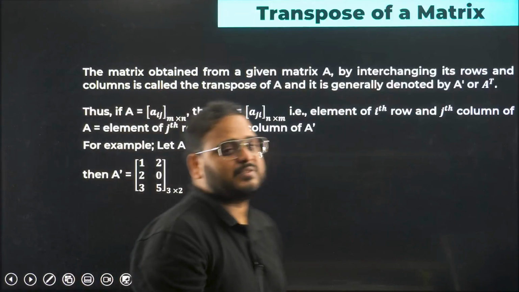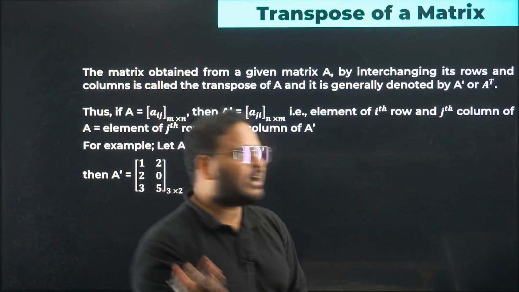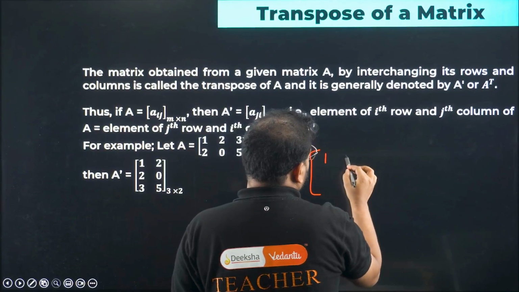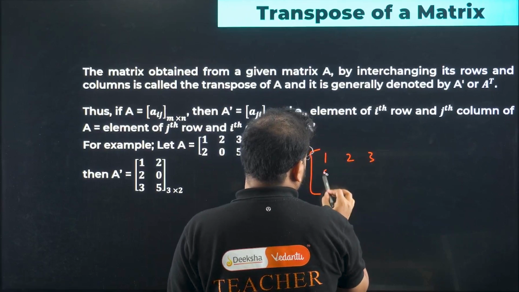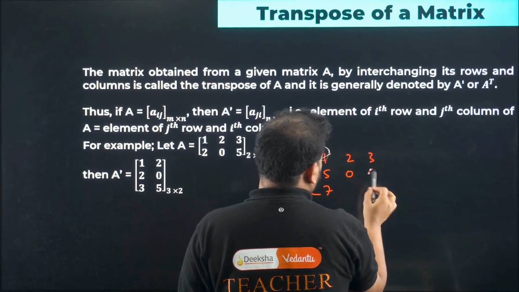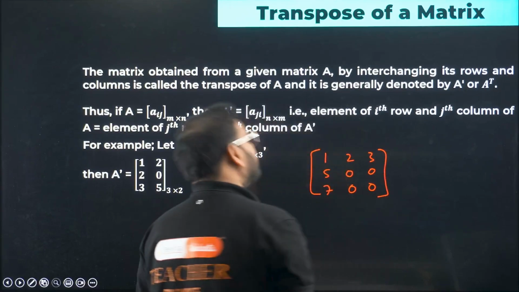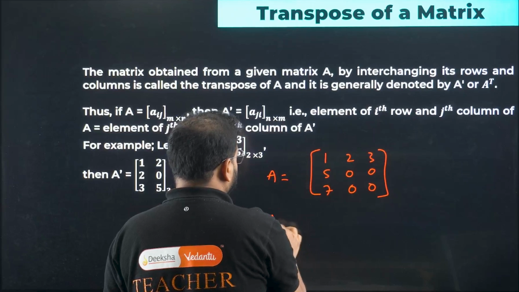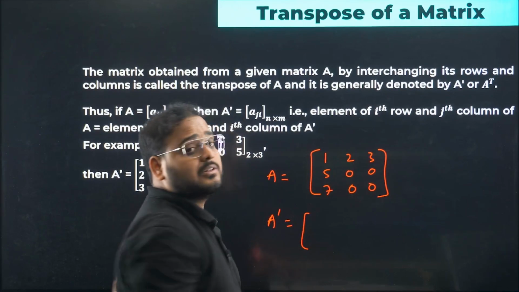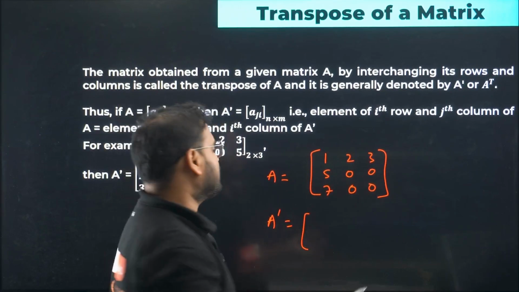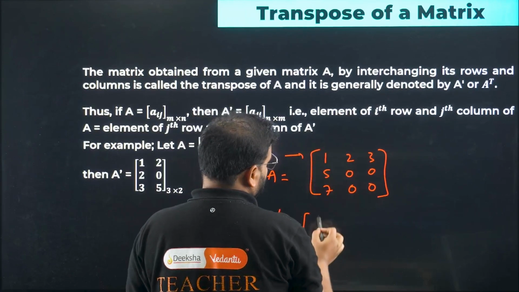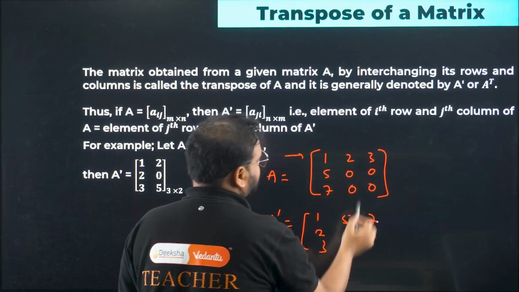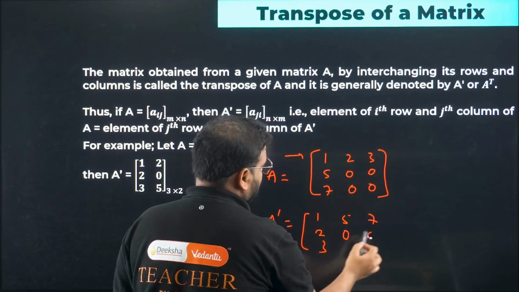Next we have transpose of a matrix. Transpose means what? Basically write a matrix. Let's do that. 1, 2, 3, 5, 7, with the rest all 0. Let's call this matrix A. When I write matrix A transpose, the columns become rows and rows become columns. So this is the row, right? It comes over here: 1, 2 and 3, and this goes over here: 5, 7, and this remains 0, 0, 0 only. All 0.